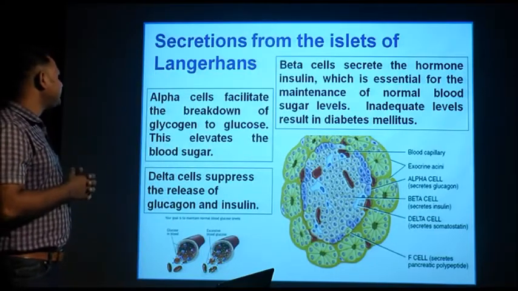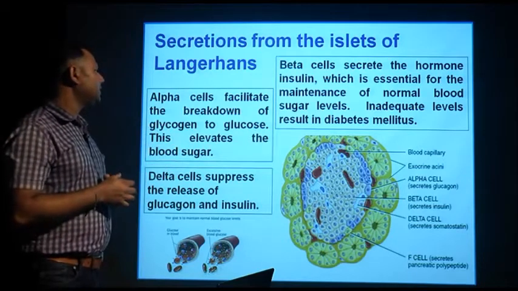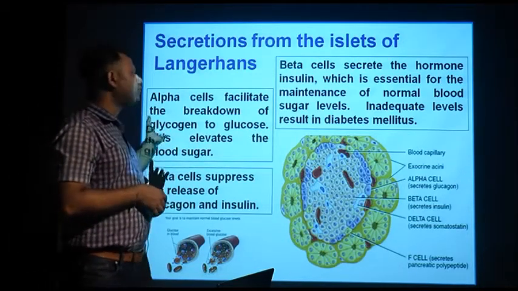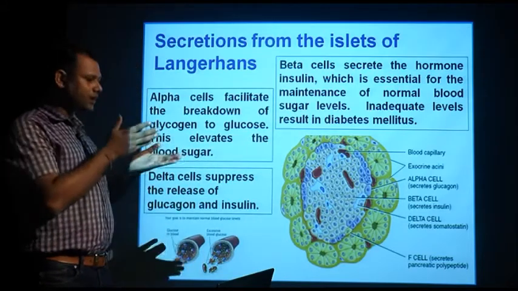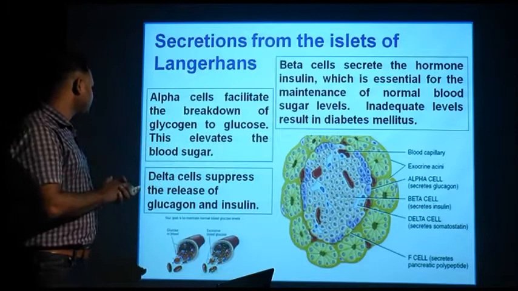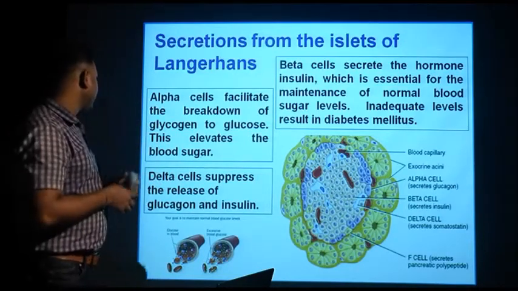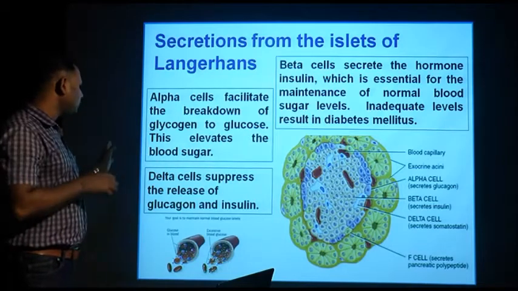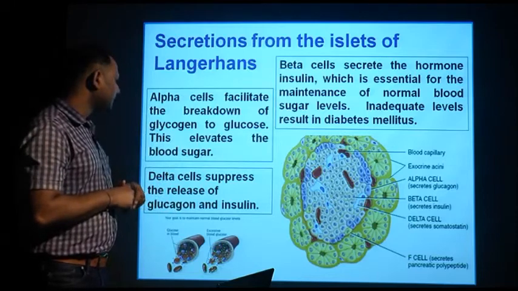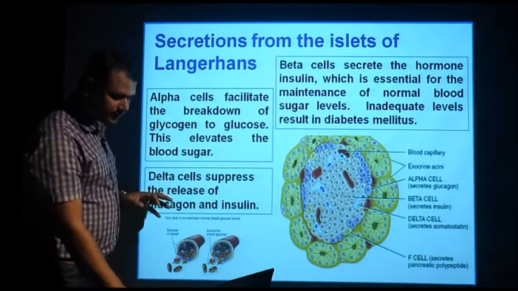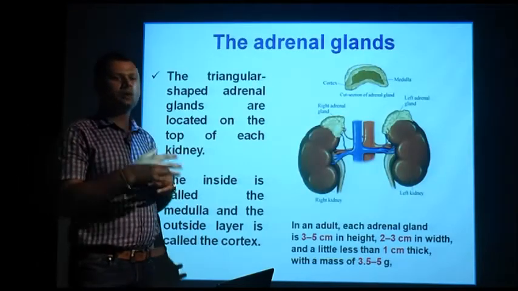Then alpha cells facilitate the breakdown of glycogen to glucose. The hormone secreted from the alpha cells is glucagon. They convert glycogen to glucose. Then delta cells, which secrete somatostatin, help to regulate the secretion of insulin as well as glucagon. So this is the function of the pancreas. The major role of the pancreas is to maintain the blood glucose level.